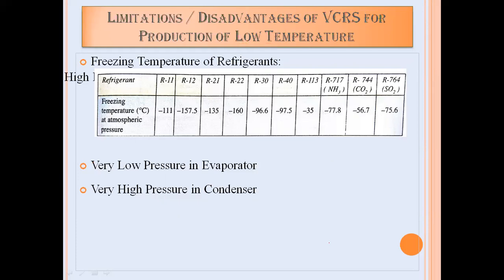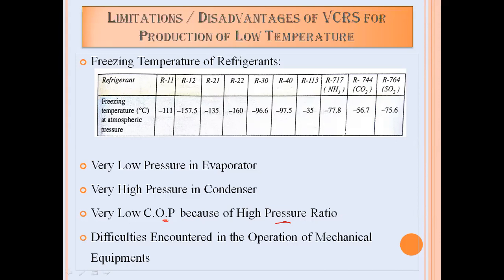Then the next limitation is very low COP because of high pressure ratio. So as the pressure ratio of the compressor goes on increasing, the COP will go on decreasing. And the last point is difficulties encountered in the operation of mechanical equipment.